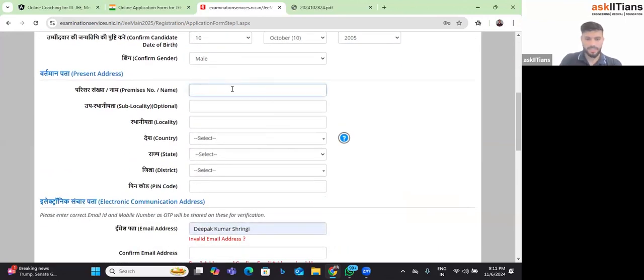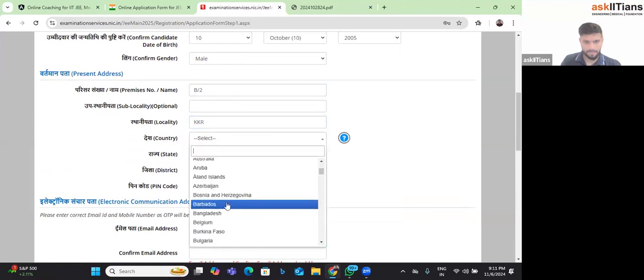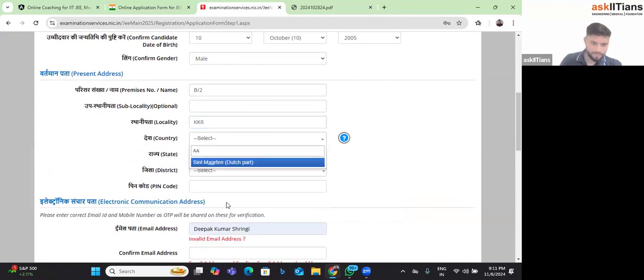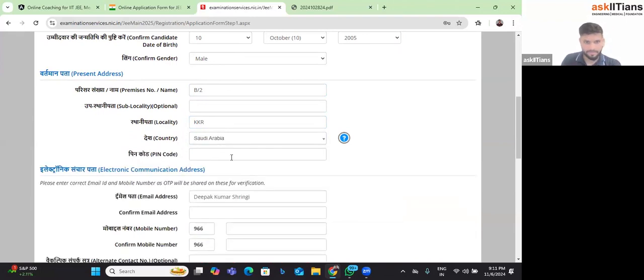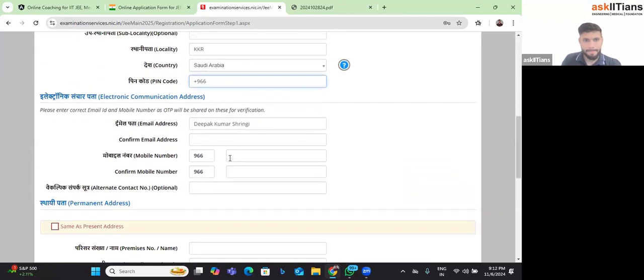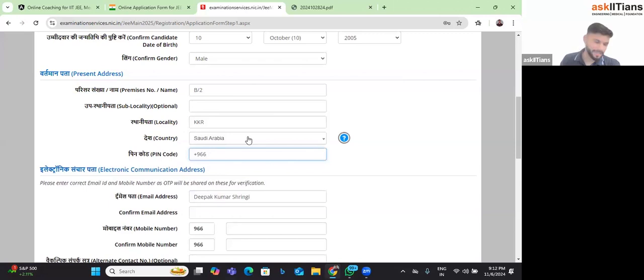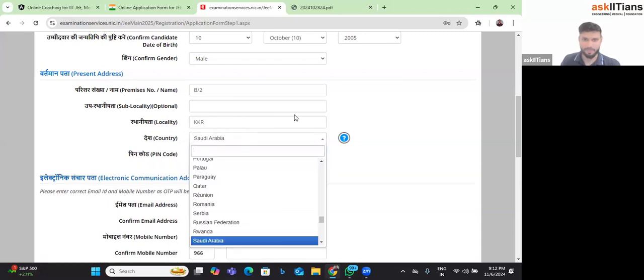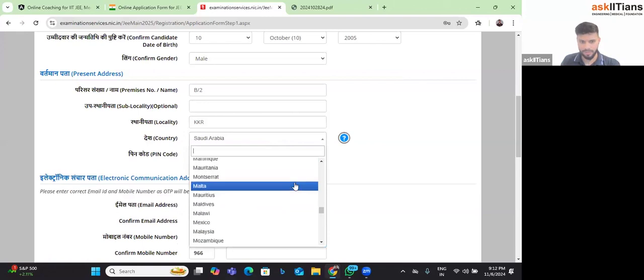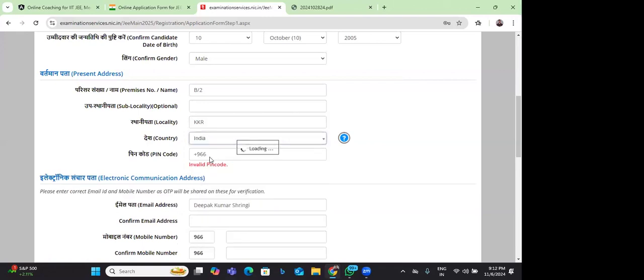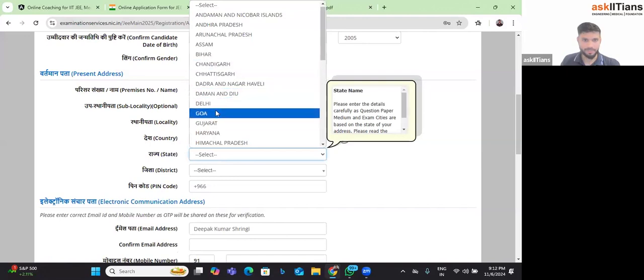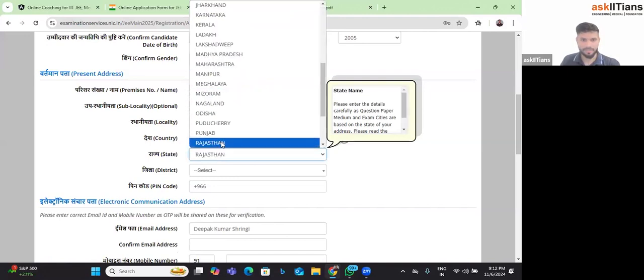Next, you have to fill your address. Okay, I'll not fill for India. Rather than that, I'll fill for Saudi Arabia. The pin code I believe is +966, right? I'm not aware of that, so let me fill for India only. You can fill your pin code as per your country; I think in Saudi Arabia you have a zip code. Let me fill for India only, otherwise a problem would come for the OTP as well for me.